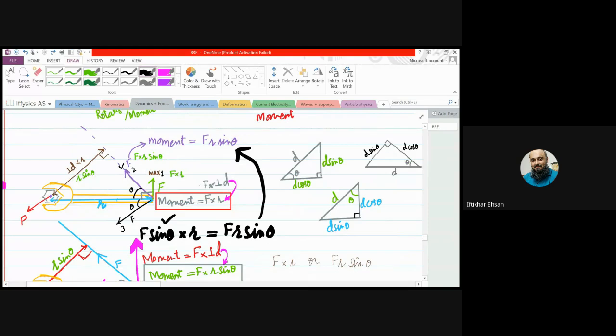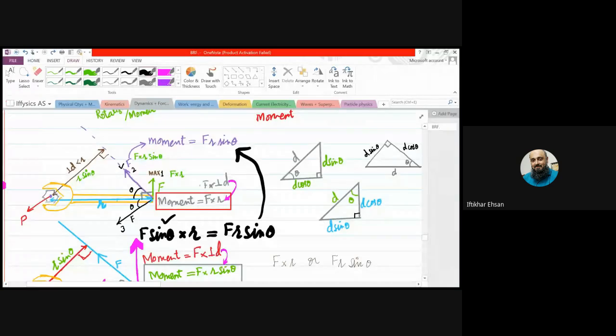So if we apply the force at some angle to r, the perpendicular distance, which was r in position one, now decreases to r sine theta, which is less than in position one. So we multiply F with r sine theta. So now the formula for moment will be F r sine theta.